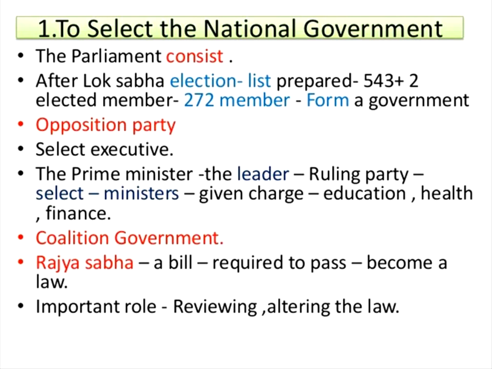And the opposition party, what is their role? Most probably they will oppose and they will criticize the government. If the government is making any mistakes, they always criticize the government. That is the opposition party. Okay, and this ruling party most probably selects the executive. You know that executives are the members, and we can call them the temporary executive and the permanent executive.